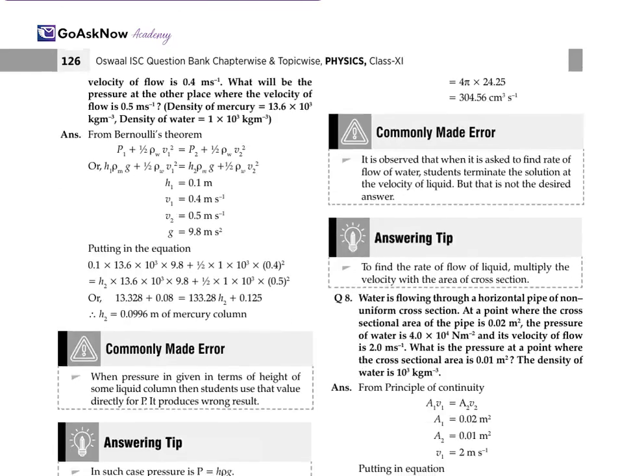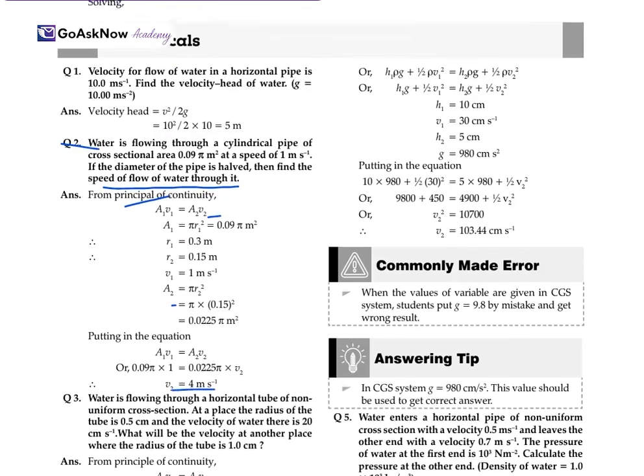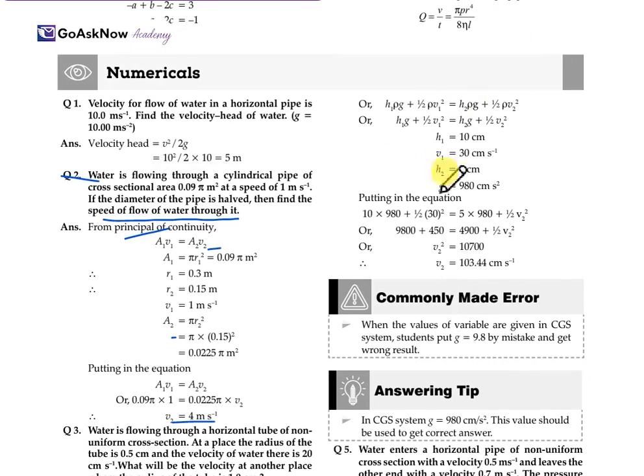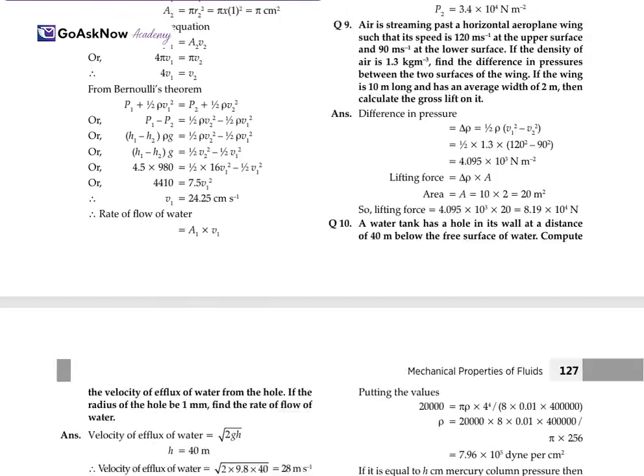Now another one: water is flowing through a horizontal pipe of non-uniform cross-section, and the speed of the water is 30 centimeter per second at the place where the pressure is 10 centimeter of water. Calculate the speed of the water at the place where the pressure is half that of the first place. So Bernoulli's theorem we know. Then we simplify the equation. Given values, when we put all the values in the equation, here we have to find the value of V2. So V2 is equal to 103.44 centimeter per second. So this was totally based on Bernoulli's principle.